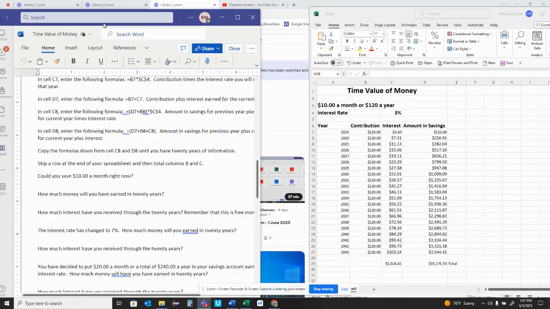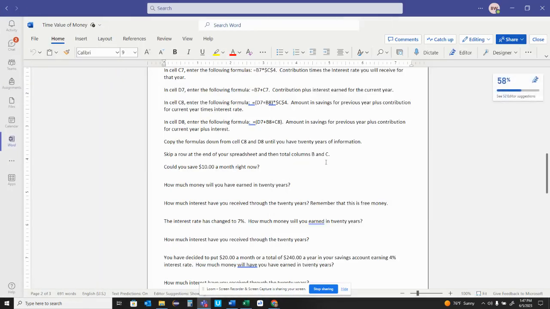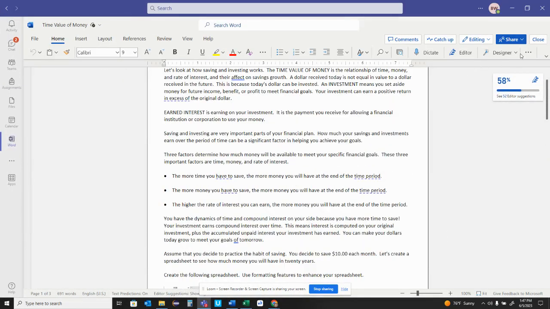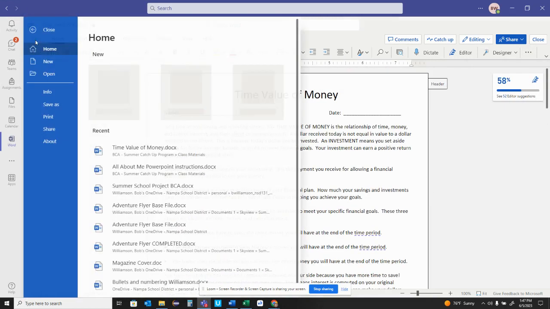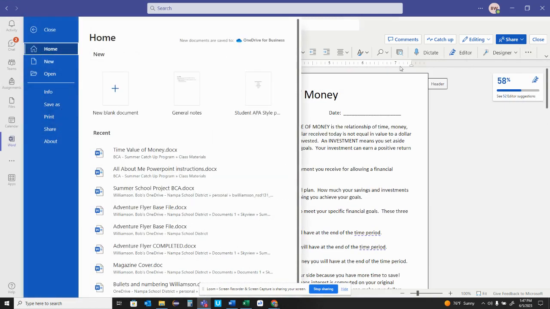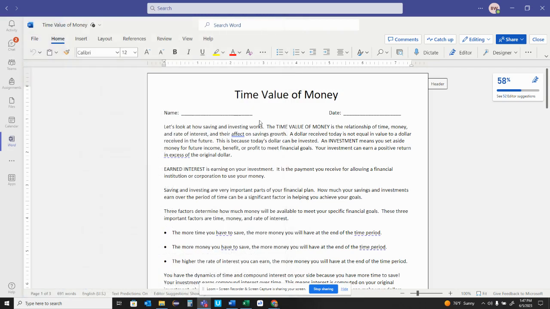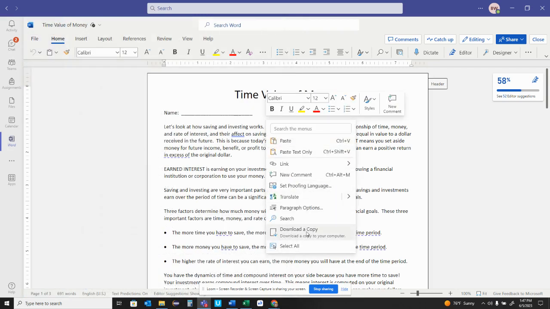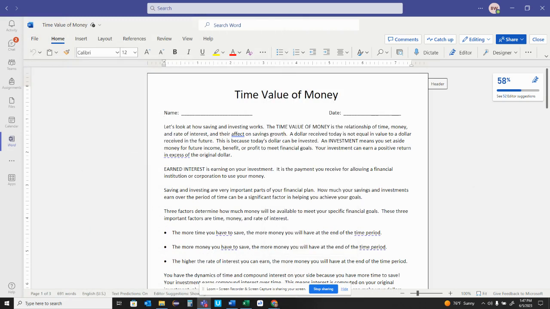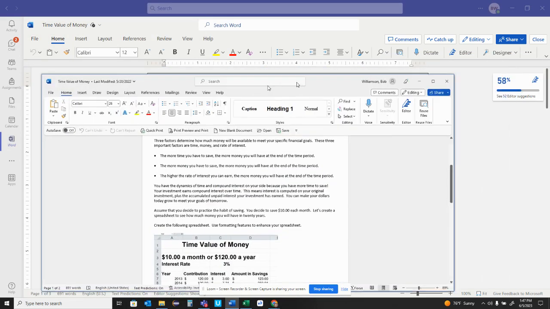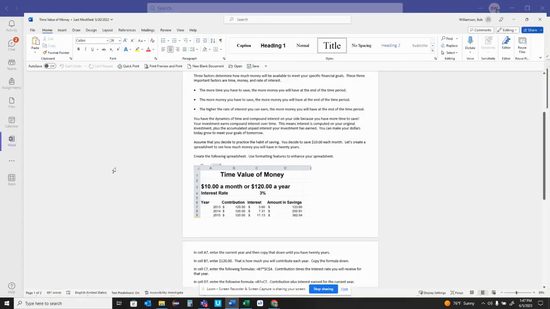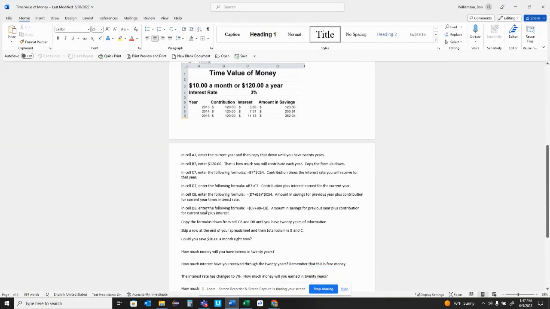So I have downloaded this assignment here. I'm going to type on it. So you can go right here and I think you probably just file, save as, save it, and you get your own download of this. Or maybe even download a copy right there to your computer. Okay, right click on that. So I'm going to be typing into this one here because I'm able to type a little easier on this one.